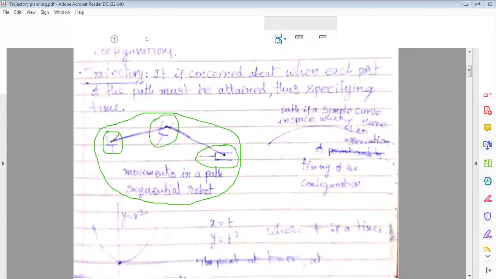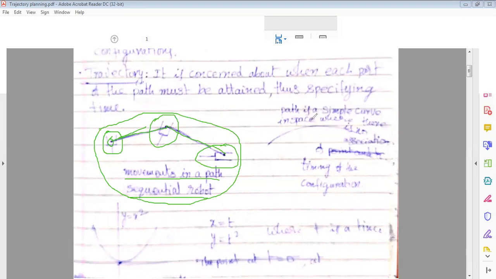If you focus on the TCP, the tool center point on the end effector, it travels in a path. When you talk about the path, we don't bother about the timings of these three instances of configurations of the robot. That is known as a path, the movement in a sequential order.